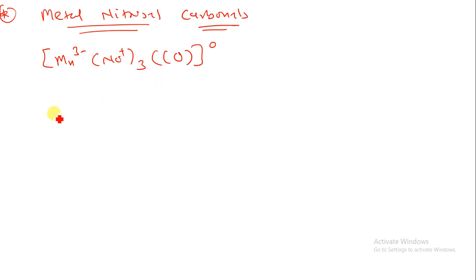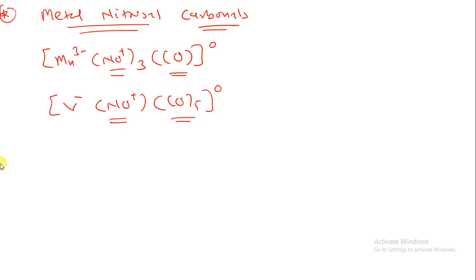Let us take one more example. Suppose we have vanadium minus charge, NO positive charge, CO5, zero oxidation state. This is an example of a metal nitrosyl carbonyl compound, in which we have a nitrosyl compound as well as the carbonyl compound. The electronic calculation I will show you at a later part of the lecture.